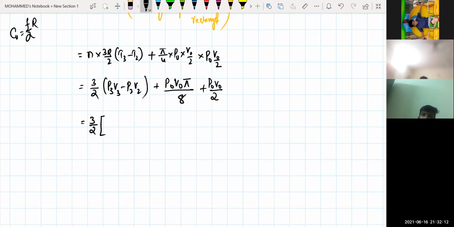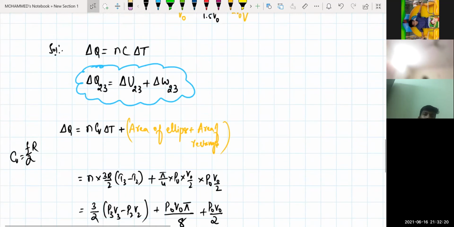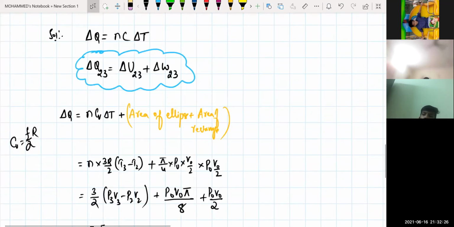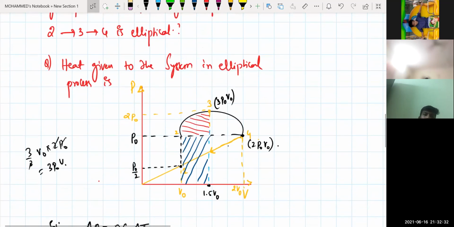This is 3 by 2. 3 P3 is how much? Where is P3? There, the third point. So that will be equal to how much for me? 3 P naught V naught. This will be 3 P naught into V naught minus P2 V2, where at the point 2, that will be how much? Obviously, it is P naught into V naught only.